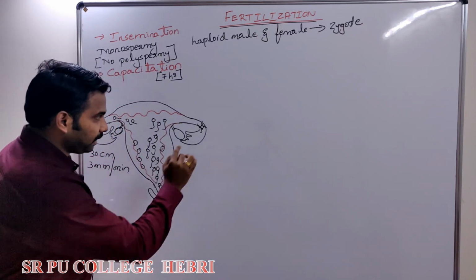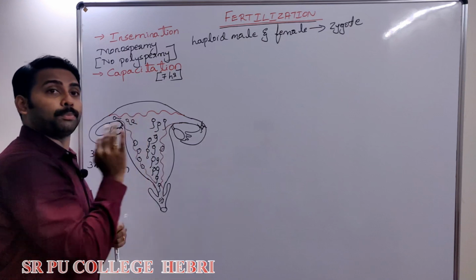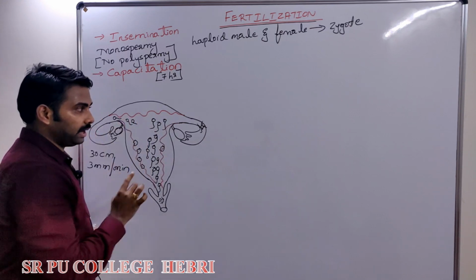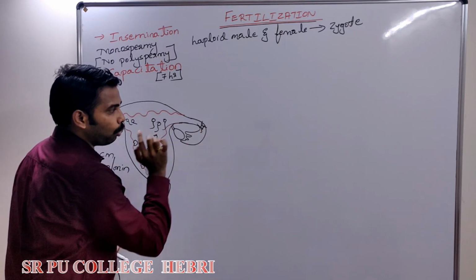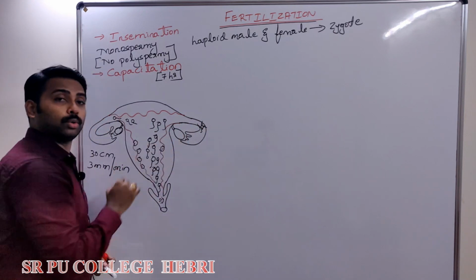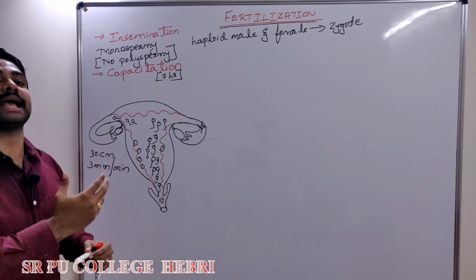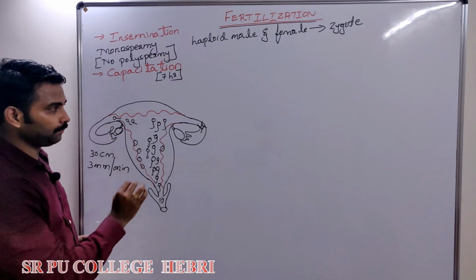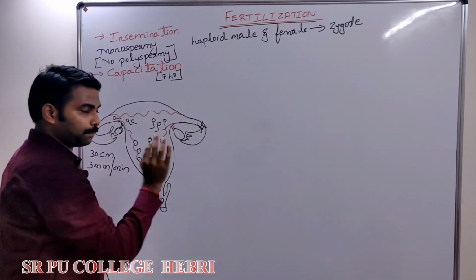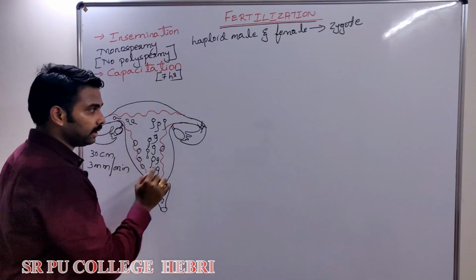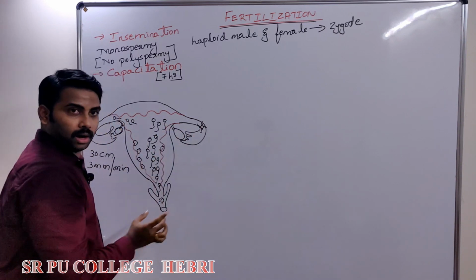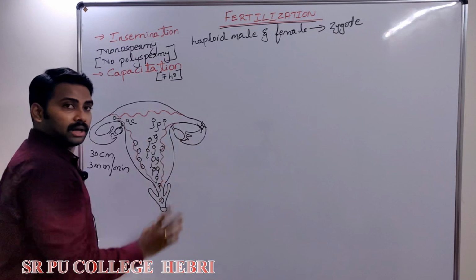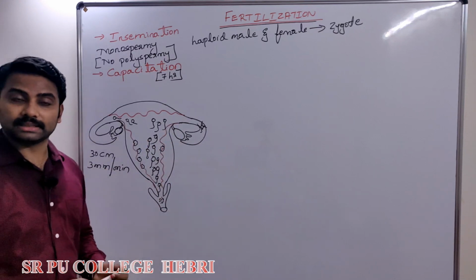Next, the fertilization process is possible only when the sperm and ova are transported to the ampullary region simultaneously. Mark this point, very important. I repeat, fertilization is possible only when sperm and ova reach the ampullary region simultaneously.